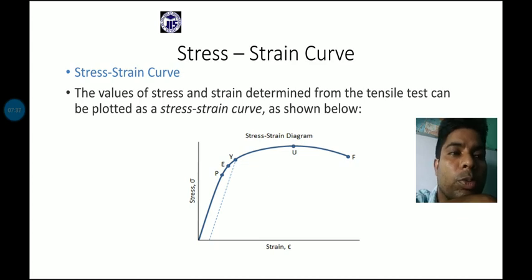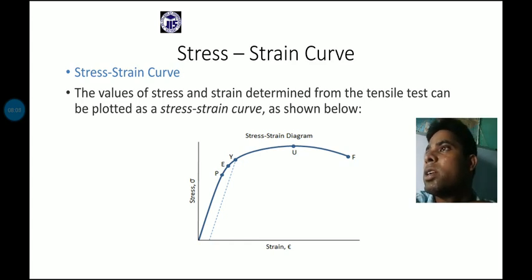So up to point P, we can consider the safe value of the material where the material has no changes. That point is considered the proportional limit point. And if I look at the dotted line from the Y point to the X point, it behaves just like a straight line, and that is applicable only for ductile material.